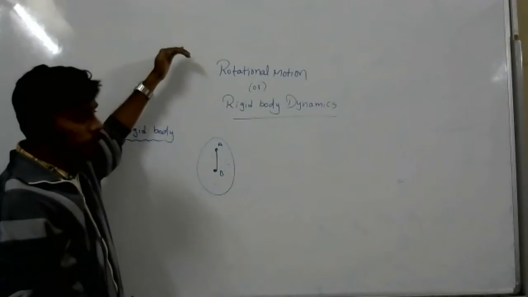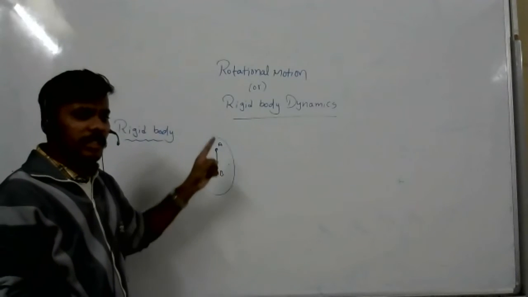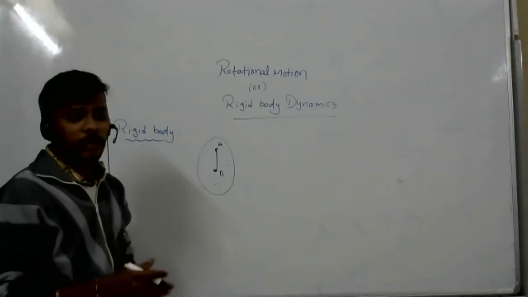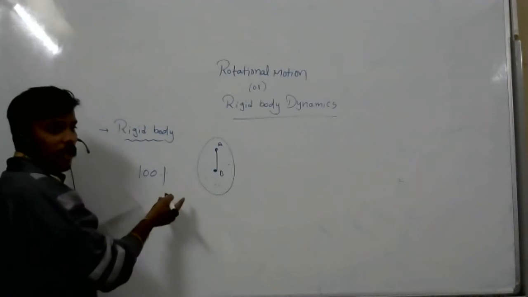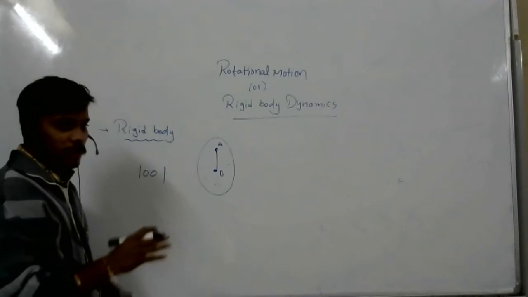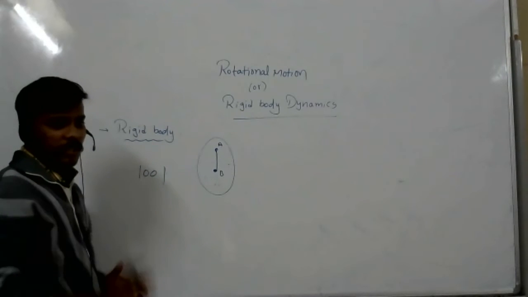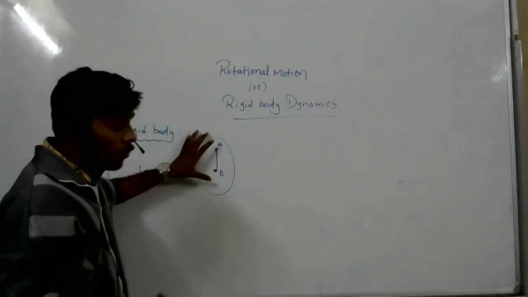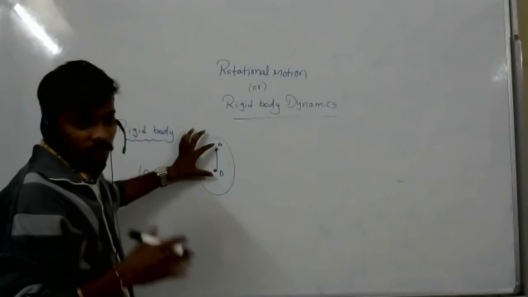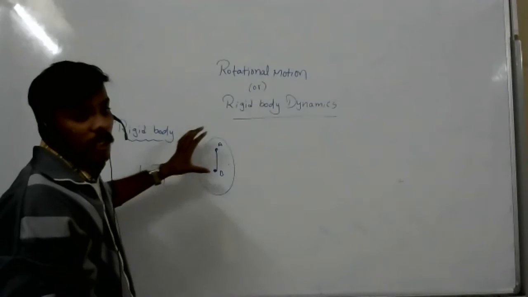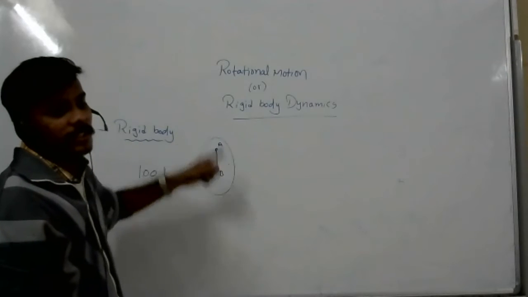If you apply force on the body, definitely there is a small change in the distance between the internal molecules for each and every body, because 100% rigid bodies are not there in the universe. We can say rigid only when comparing different bodies, which is more rigid. So what I am saying is, if the distance between two internal particles is not changing even if you apply external force, then that body we will say is a rigid body.